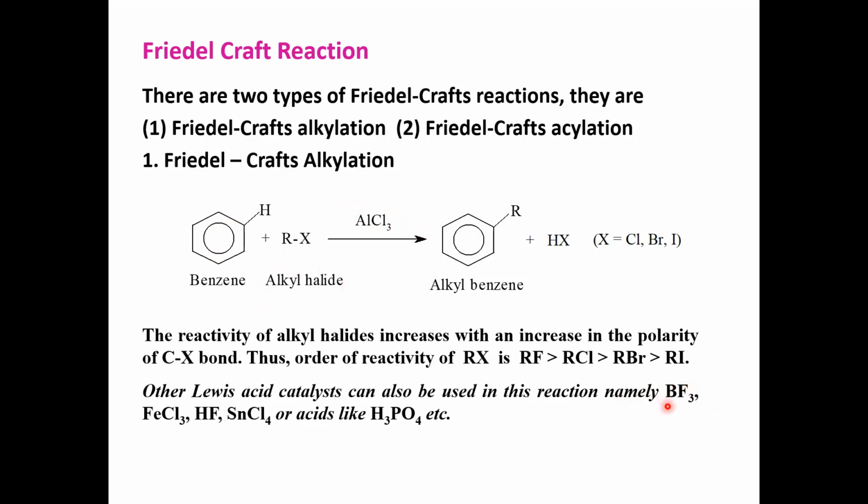Catalysts used include boron trifluoride, ferric chloride, hydrogen fluoride, stannic chloride, and even phosphoric acid. When we compare the order of reactivity of different alkyl halides towards the Friedel-Crafts reaction, alkyl fluorides are much more reactive than alkyl chlorides, alkyl bromides and alkyl iodides.